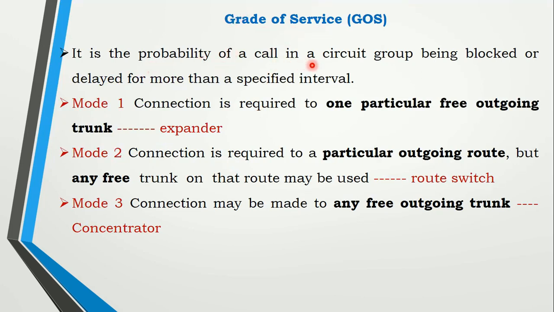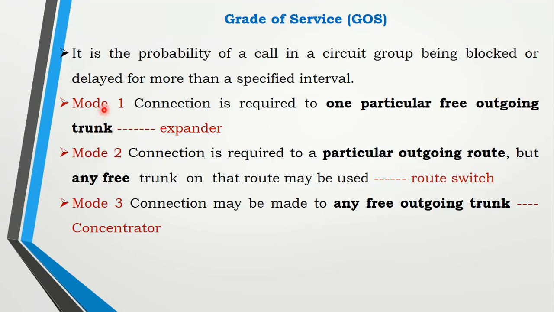It is the probability of a call in a circuit group being blocked or delayed for more than a specified interval. So ultimately you are going to find the loss probability of that network, whether the circuit is busy, whether any free outgoing route is there. So you need to find the loss of the network, that is grade of service.